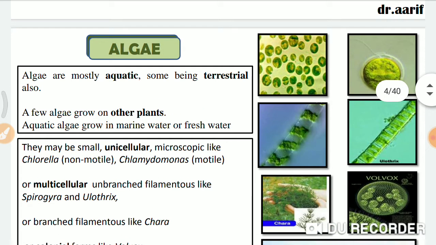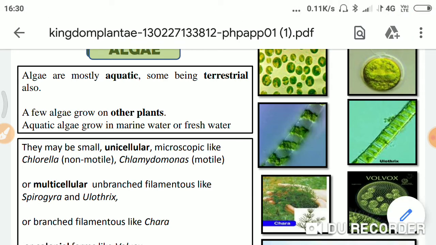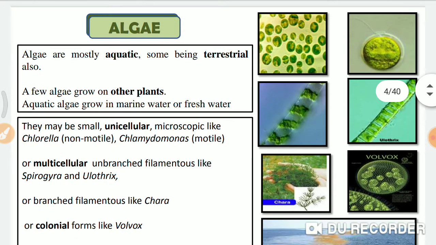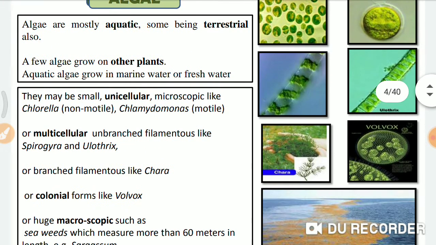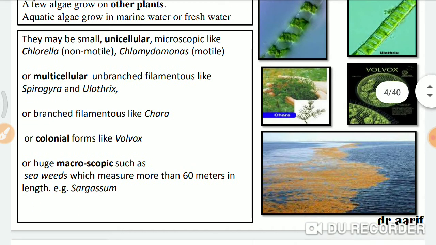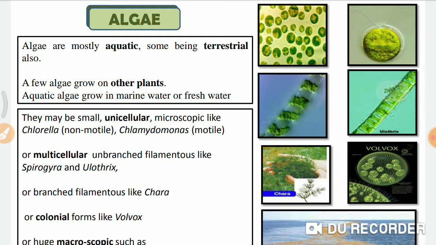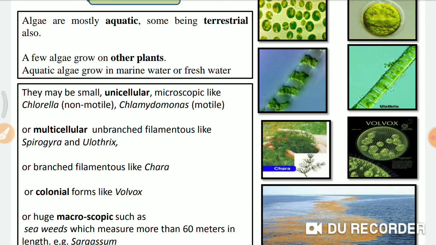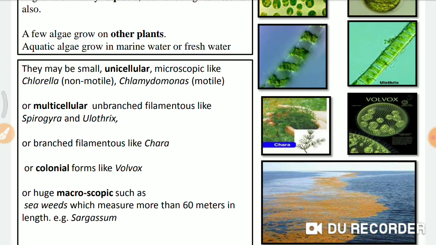I'll tell you some types of algae here. If you see spirogyra, the ribbon like structure is there. Here a branched structure is there. Here it is algae, then volvox, then ulothrix. These are the types of algae. They can be multicellular, filamentous structures like spirogyra or ulothrix. They can be colonial forms, where you can see the colonies. Macroscopic ones are the seaweeds, which you can easily see, like chara or sargassum.